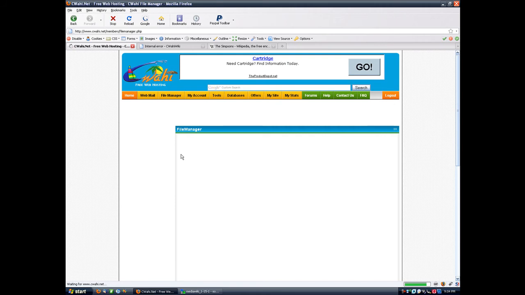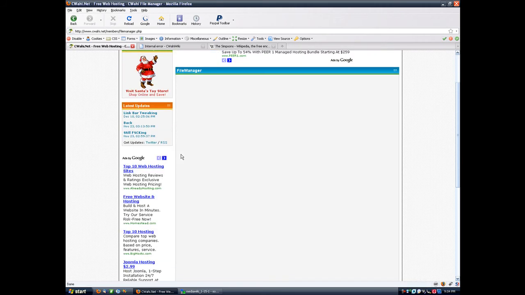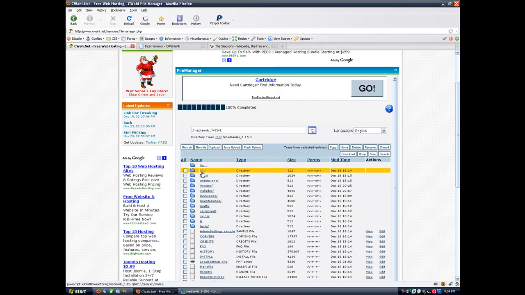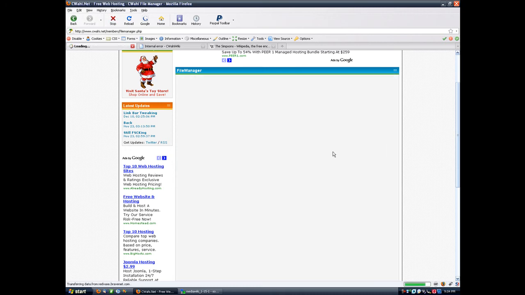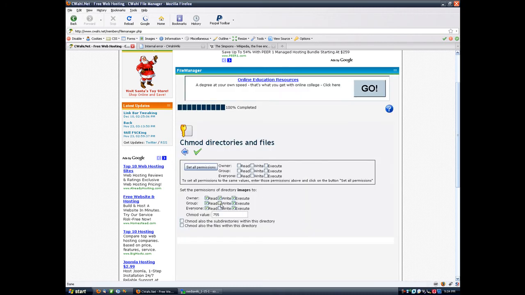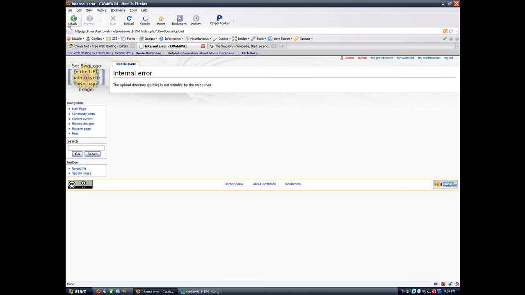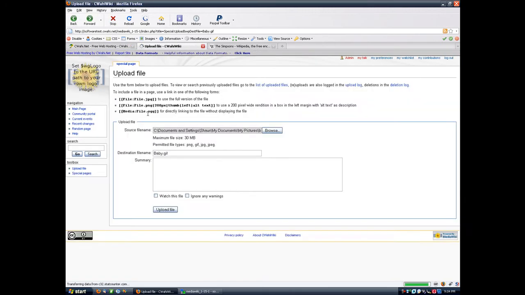Let's go to the file manager and MediaWiki. And for this we want the images folder. So we're going to do that check mark, chmod, and we need to include these two check marks. And hit the big check mark, and then we're good. So let's try it again.